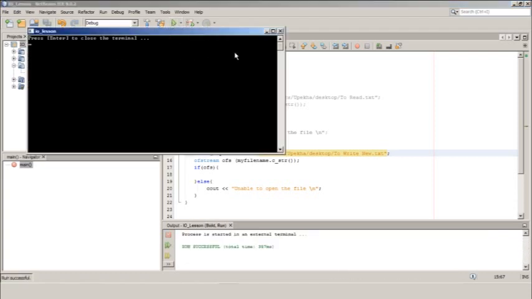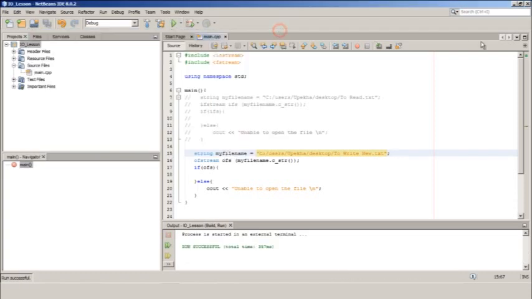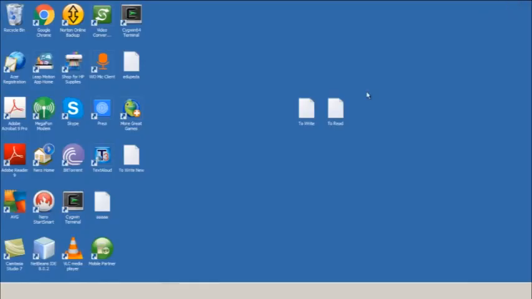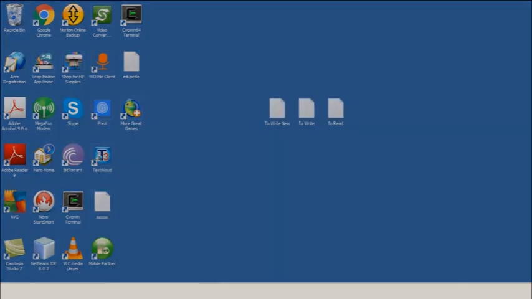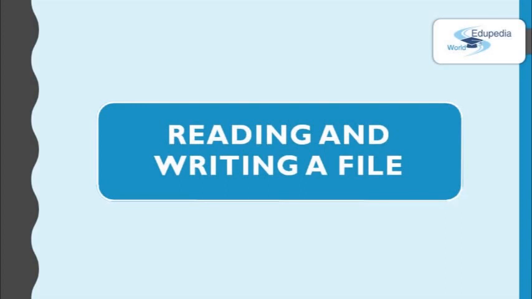It compiled and ran OK. If I check on the desktop, you can see a new file is created. It's a blank file. Actually, the creation of a file through a code depends on the administrative privileges you have. So always make sure that you have the read and write access to the path you have mentioned.